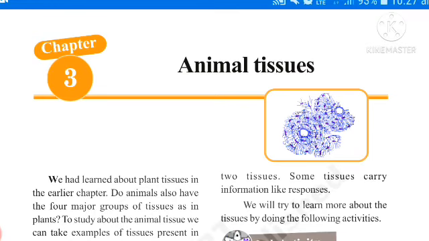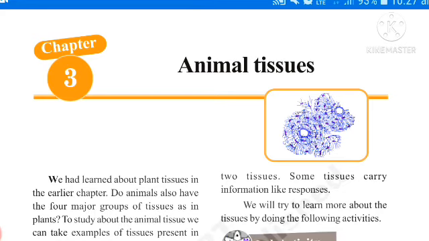Father of animal histology. He is none other than Marcello Malpighi. Father of animal histology is Marcello Malpighi. He was the famous scientist. He studied all the tissues which are present in animals. See here, there are four kinds of animal tissues present.